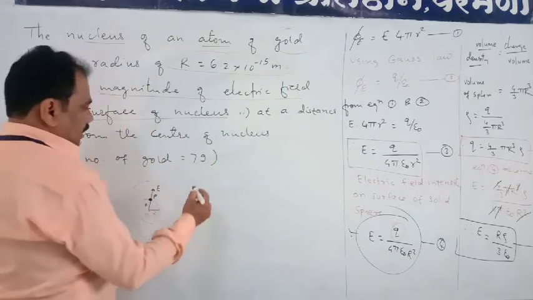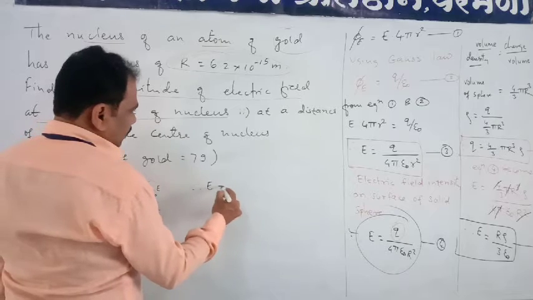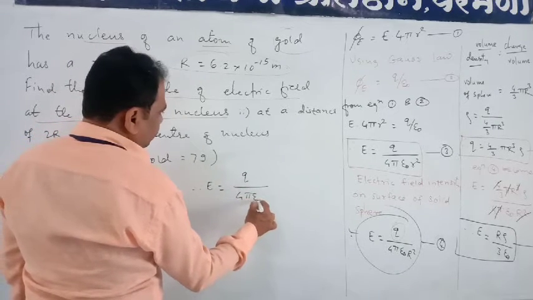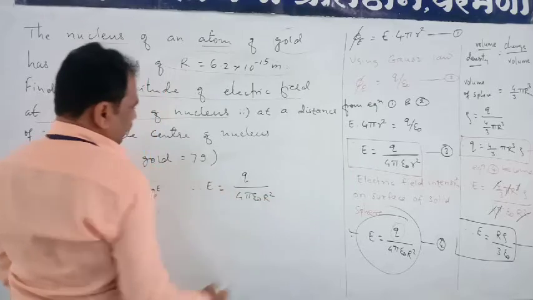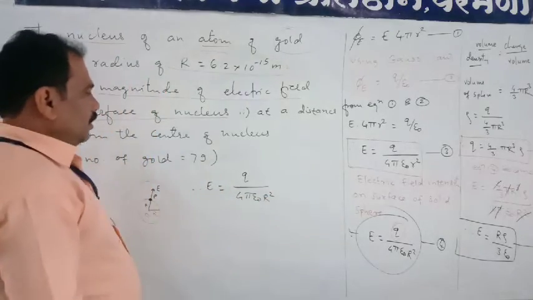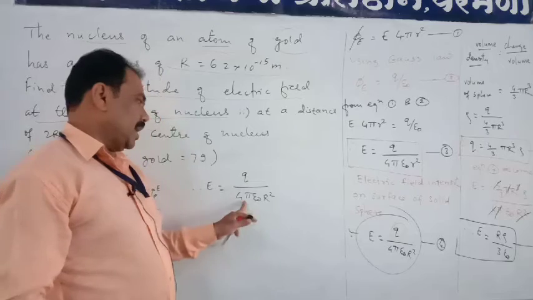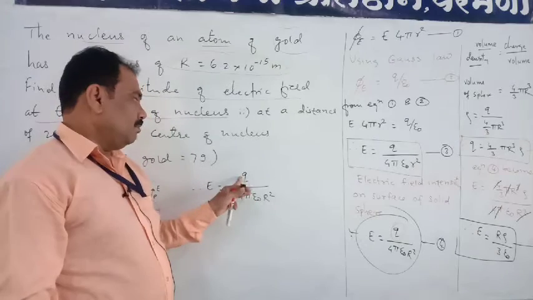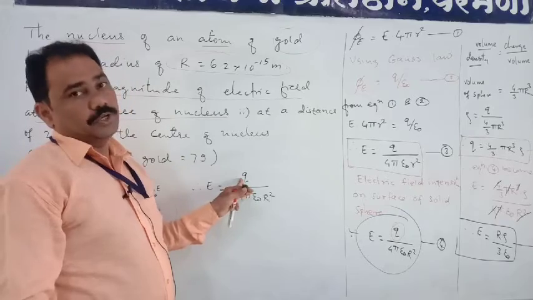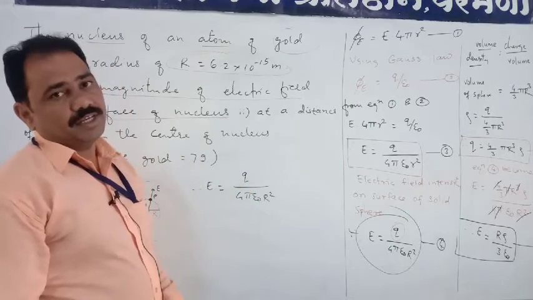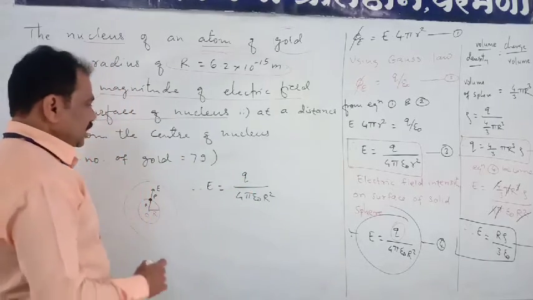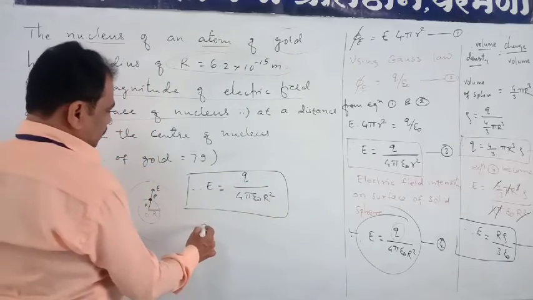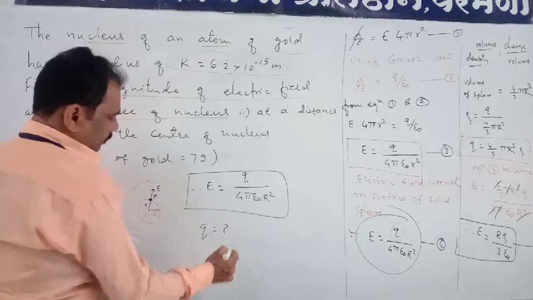So we can write that E is equal to q by 4 pi epsilon naught into r square. Now we can put all the values, because pi has a constant value, epsilon naught has a constant value, but we do not know q because the charge is not given here. So how can we calculate the charge? First of all we will calculate the charge. So q can be calculated.